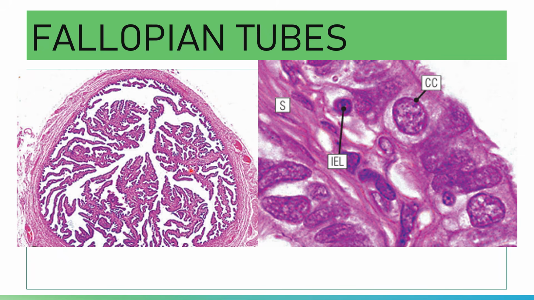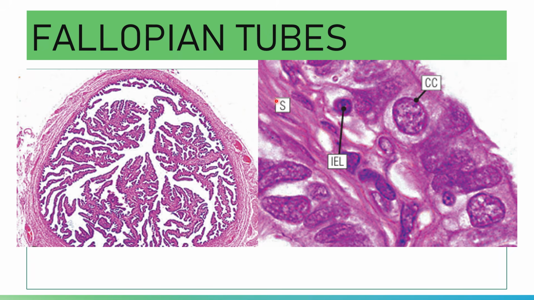Here is a micrograph, a histologic image, of the ampulla. It has a muscular wall and a lumen with folds. Then here is a higher magnification showing your ciliated cells, with cilia that beat in sync to move your ova.